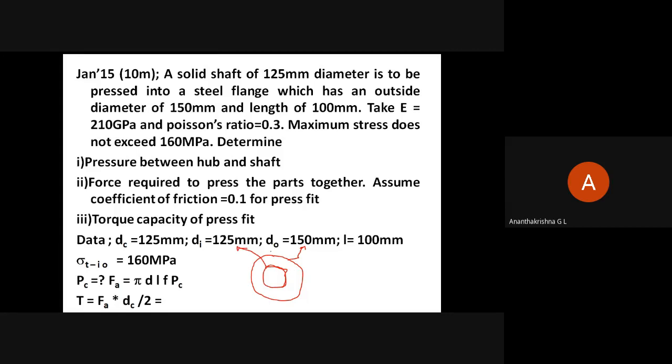It is a shrink fit, so we need to find junction pressure PC by taking the equation for tangential stress at the inner surface of the outer cylinder. That is given by PC into (dO square plus DC square) by (dO square minus DC square) plus Poisson's ratio. So get me the value of PC.